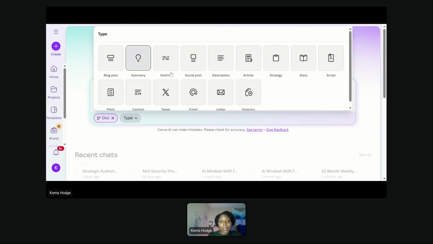You're going to specify the type. Is it a blog post? Like, let's say you want to write a blog post about AI or what you're learning in your business or what you're wearing to school that week. You can now come into Canva and basically select what you want. And it's going to pull from best practices and organize your thought process that way.